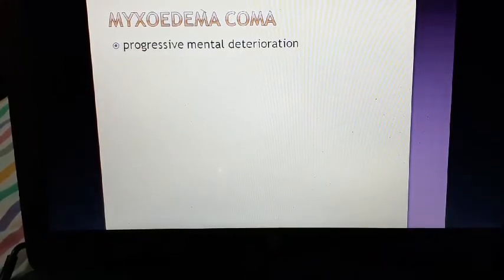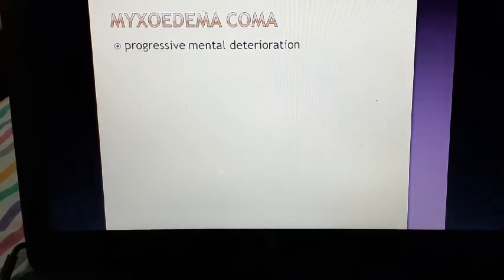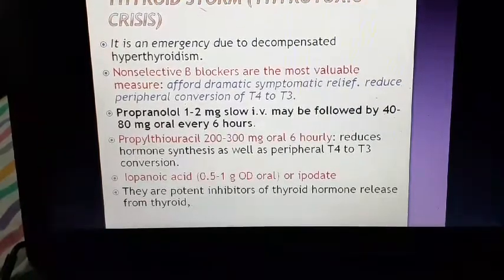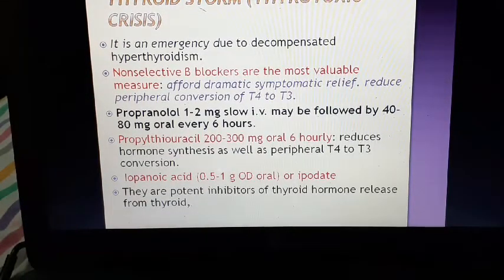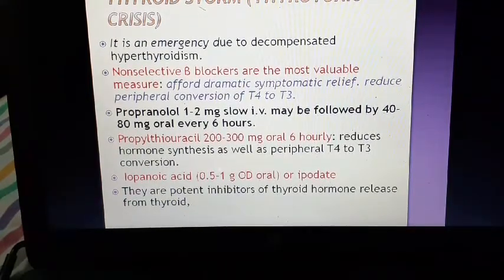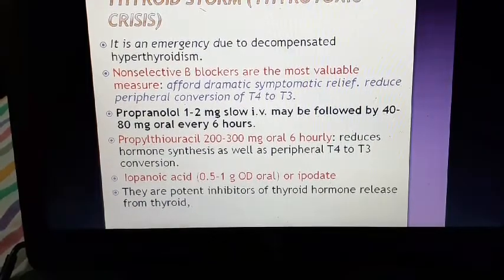Okay. Myxedema, progressive mental deterioration. So here we have discussed thyroid storm, that is thyrotoxic crisis, and an additional drug we can give is diltiazem, and another additional drug we can give is hydrocortisone, that is the corticosteroid, that will also decrease the T4 to T3 conversion. So these are the options for thyroid storm.